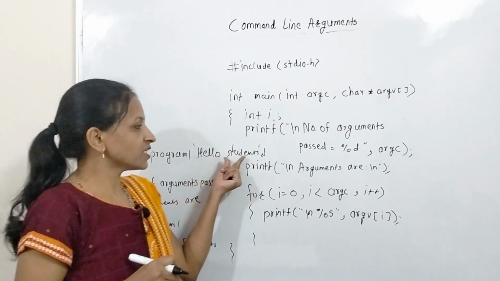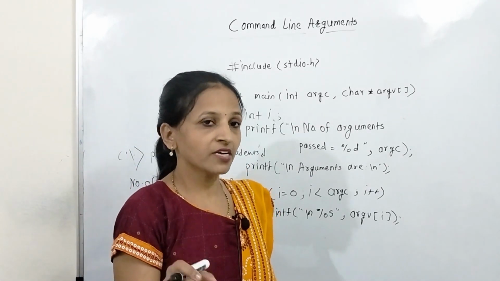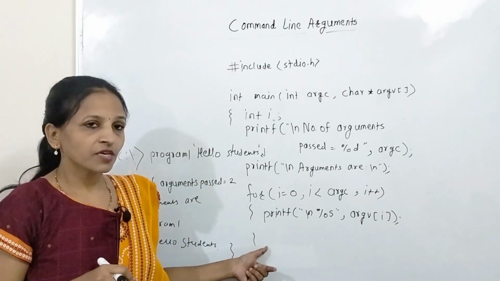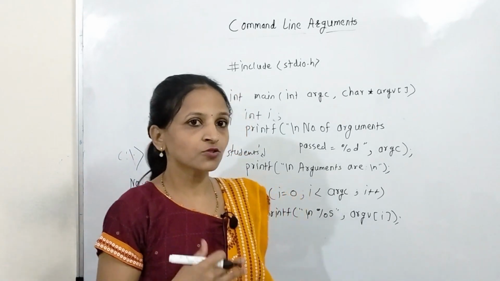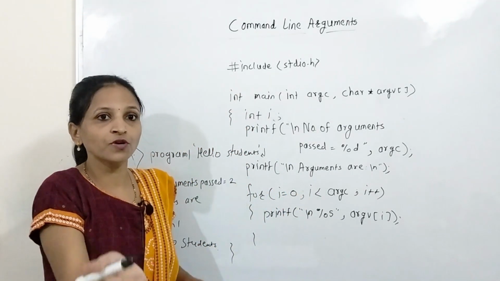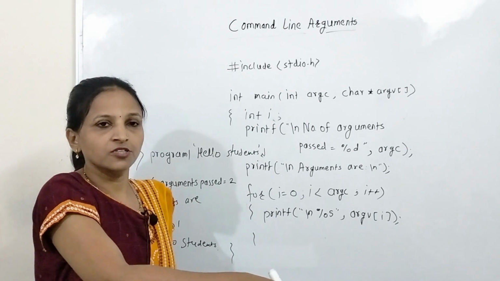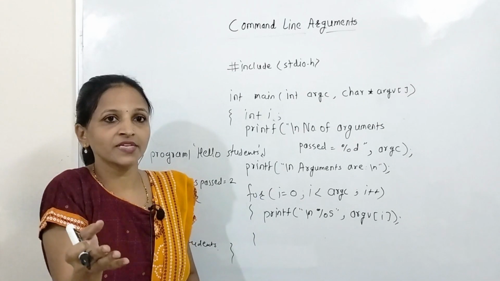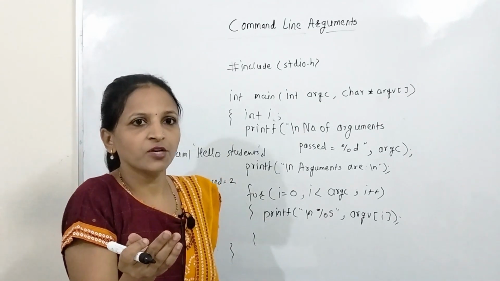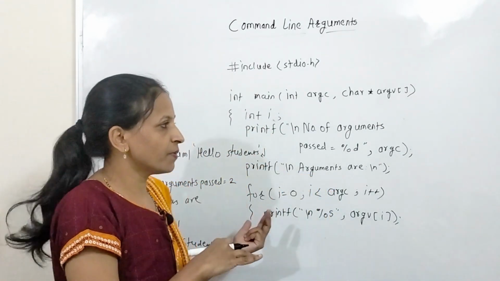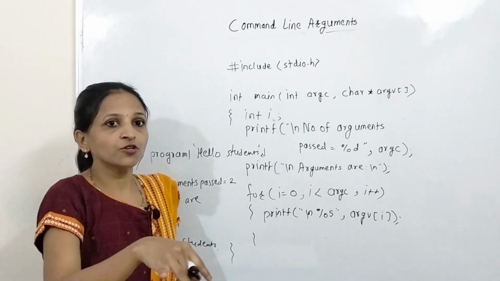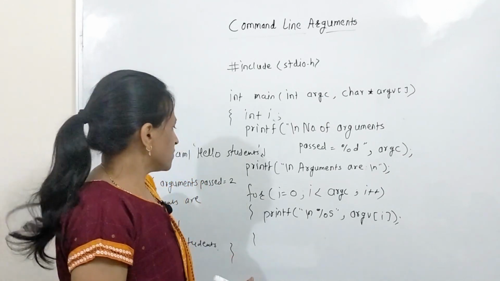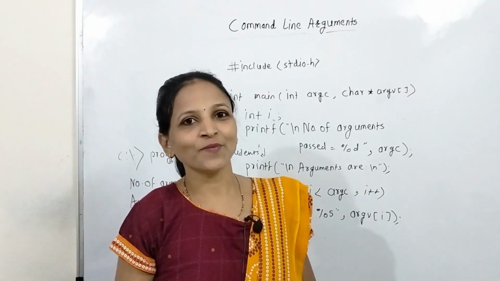Again, you can pass integer values here as arguments, but while using those integer arguments in a program, if you want to do any calculation, first those are in the form of strings, so you have to convert them to integers using the atoi function. You can use that atoi function, which is present in stdlib.h. atoi will convert alphabet to integer first, and then you can use those integer arguments in calculation. This is all about command line arguments.